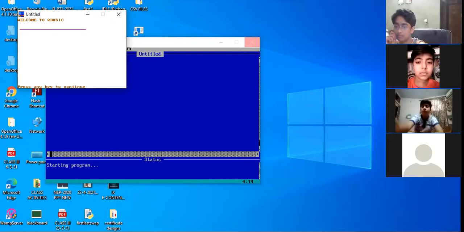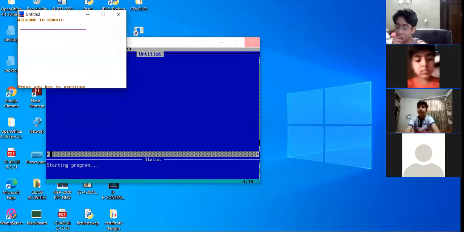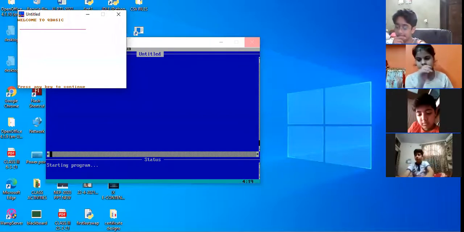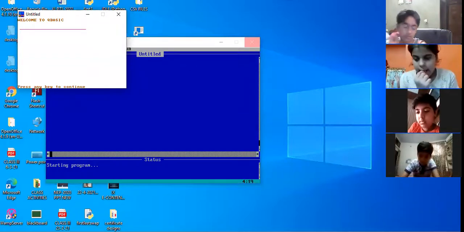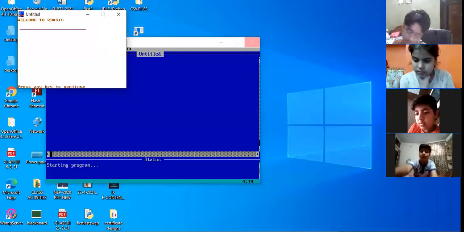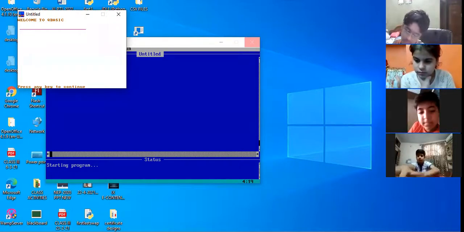The second value is the background color. No doubt 4 represents red, but I am asking which number represents foreground color. The first number that you pass is the foreground color. The second value that you pass is the background color. Okay Bhavesh, clear? Okay, sir. Very good. Very nice.